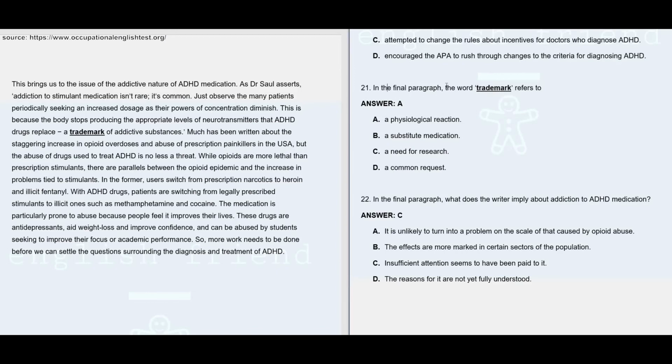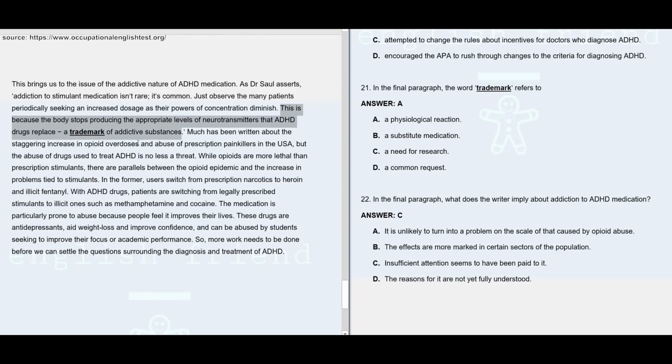Question number 21. In the final paragraph, the word trademark refers to. It's kind of an easy one, and here the answer is A. As we go through the paragraph, we can see this brings us to the issue of addictive nature of ADHD medication. As Dr. Soul asserts, addiction to stimulant medication isn't rare, it is common. Just observe many patients periodically seeking an increased dosage as their powers of concentration diminish. This is because the body stops producing the appropriate levels of neurotransmitters that ADHD drugs replace, a trademark of addictive